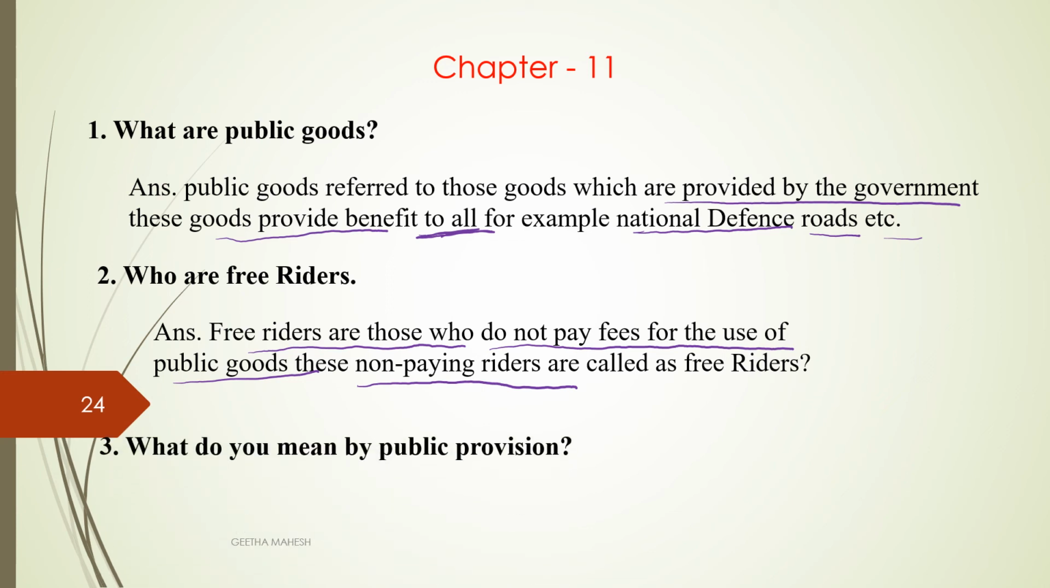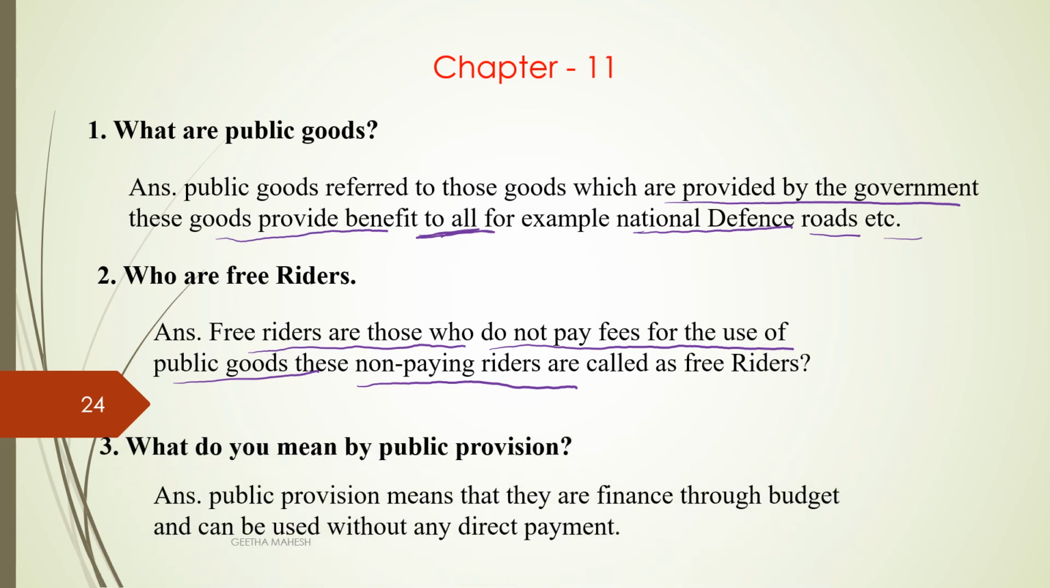What do you mean by public provision? Here it means that the goods are financed through the budget and can be used without any direct payment. For example, midday meals: the cost to conduct the program is financed through the budget itself. While students are consuming midday meals, they are not making any direct payment.